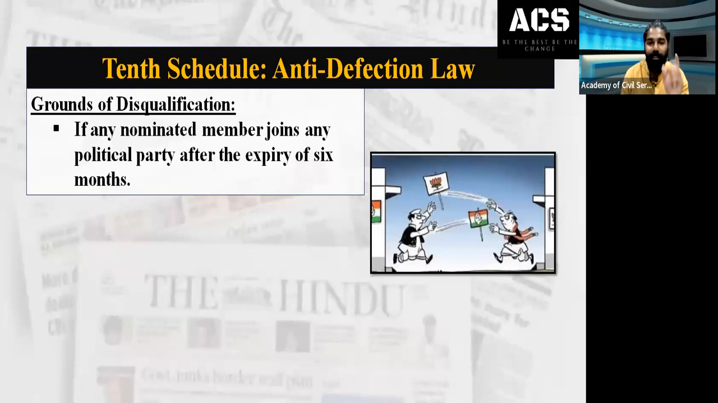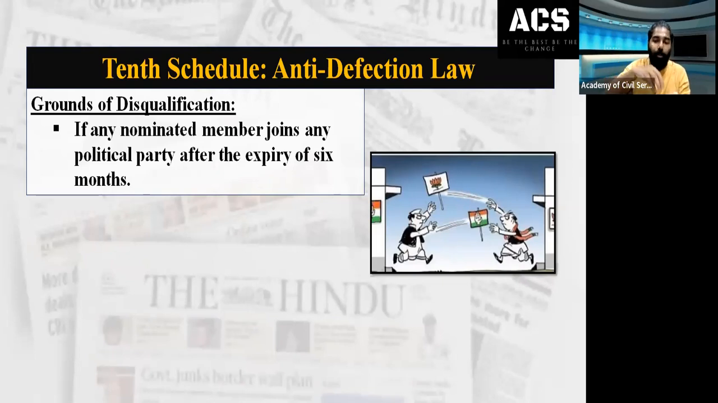Another ground, and this is the last ground of disqualification, is if any nominated member joins any political party after the expiry of 6 months. For example, we can imagine Mahendra Singh Dhoni, MSD, nominated to the Rajya Sabha because of his performance and excellence in cricket. He was the captain of India and won the World Cup with his skills and efficiency.